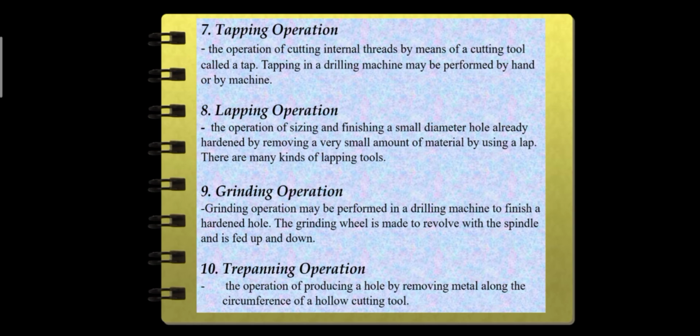There are many kinds of lapping tools. Grinding operation. Grinding operation may be performed in a drilling machine to finish a hardened hole. The grinding wheel is made to revolve with the spindle and is fed up and down. Trepanning operation. The operation of producing a hole by removing metal along the circumference of a hollow cutting tool.